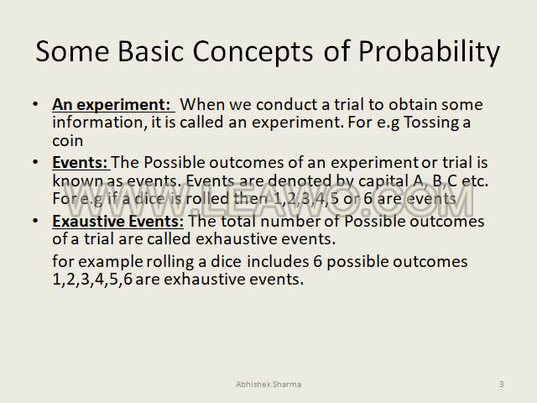Next are exhaustive events. The total number of possible outcomes of a trial are called exhaustive events. For example, if we are rolling a dice, it includes 6 possible outcomes, 1, 2, 3, 4, 5 or 6. These are the exhaustive events. So basically exhaustive events include all the possible outcomes.